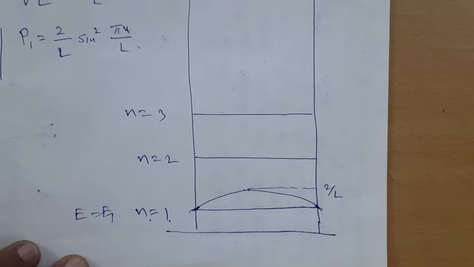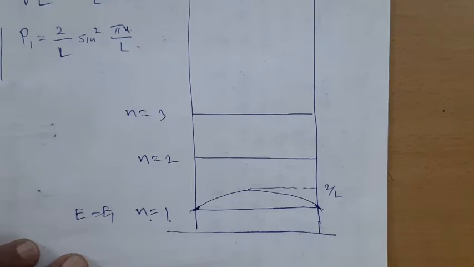Now if we compare this with our classical situation, if a ball is allowed to oscillate between two boundaries because of the elastic collision, oscillate means it is not because of the suspended ball, it is not like a simple pendulum, but it is because of the collisions, elastic collision.